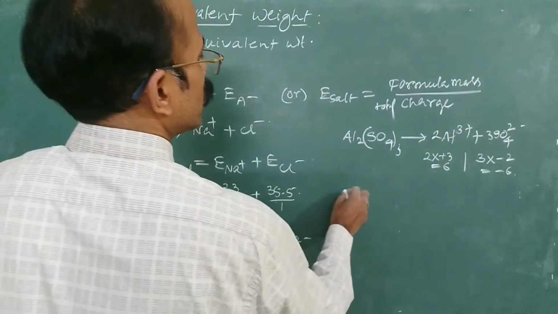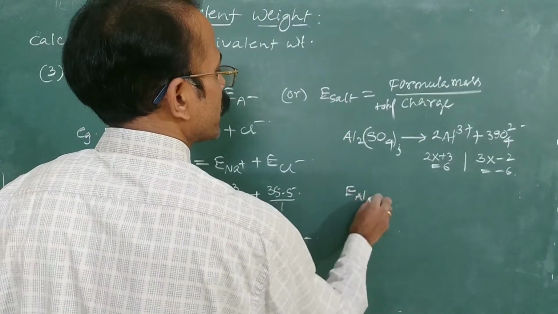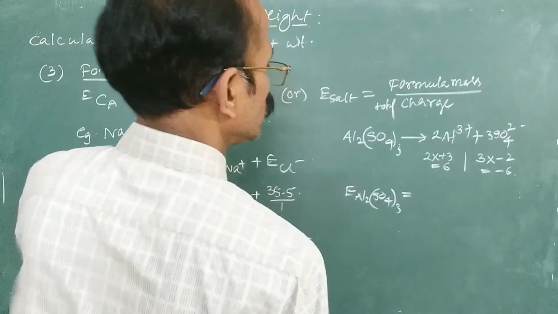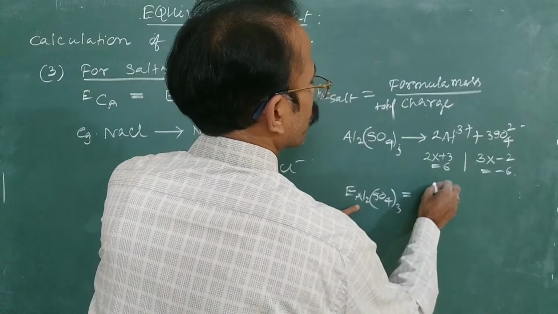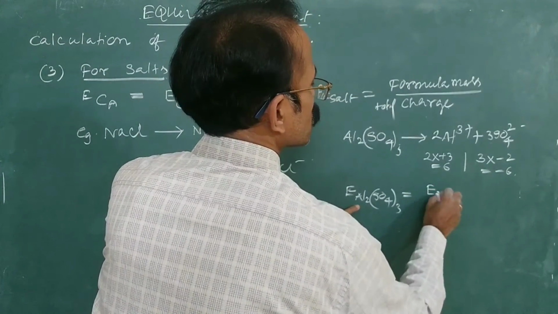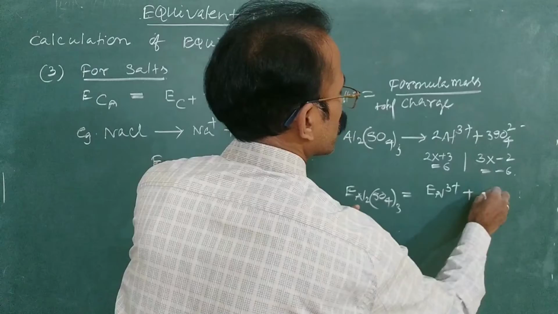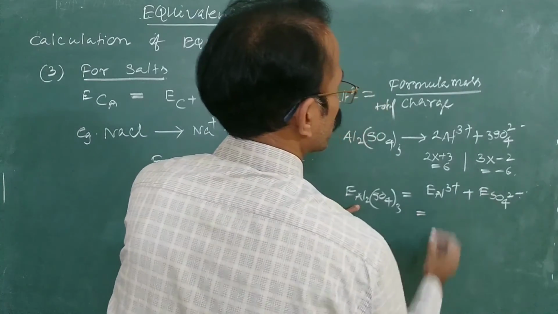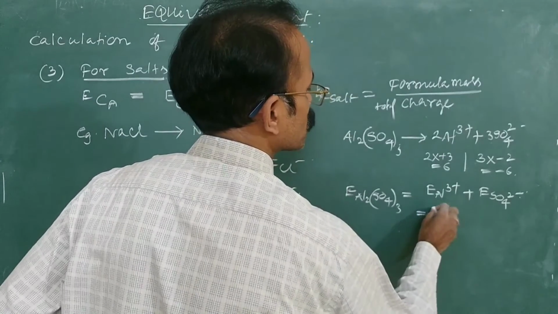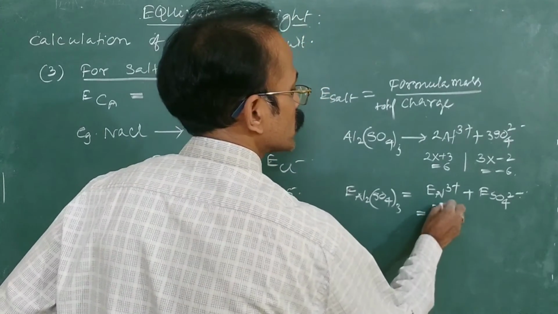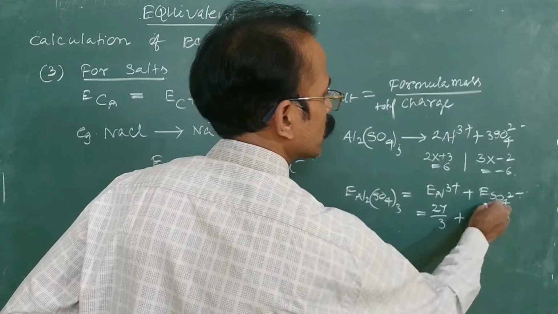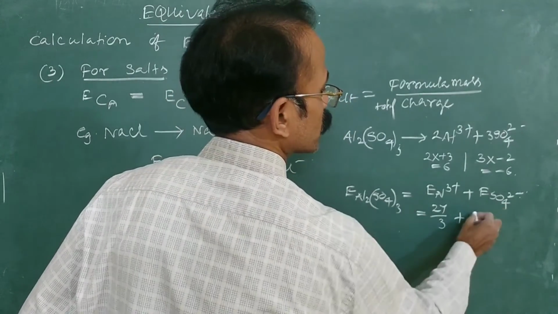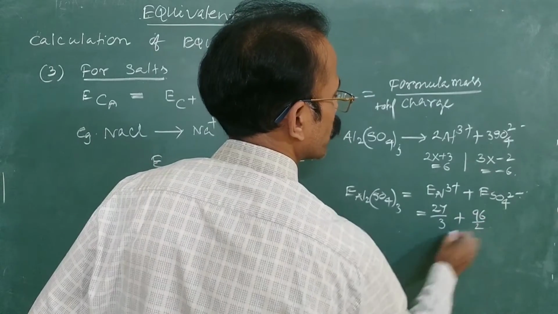Now the equivalent mass of aluminum sulfate is equal to the equivalent mass of aluminum plus the equivalent mass of sulfate. So the equivalent mass of aluminum is atomic mass or ionic mass 27 by 3, plus the equivalent mass of sulfate, 32 plus 64, this is 96 by 2.